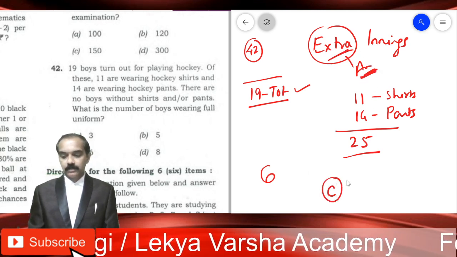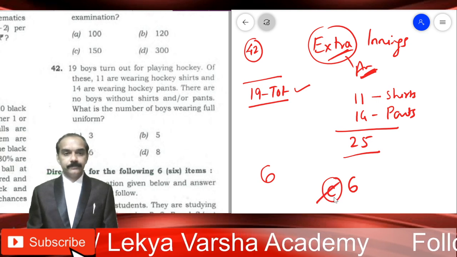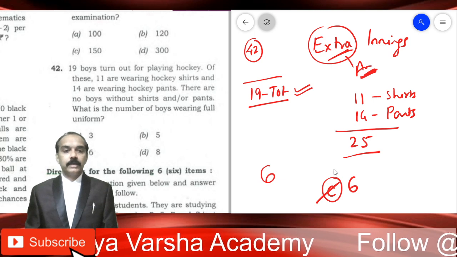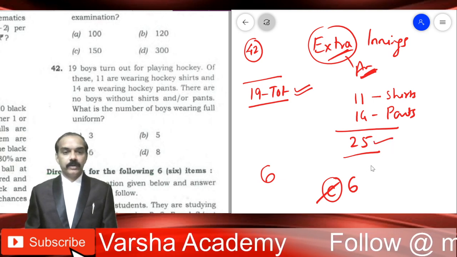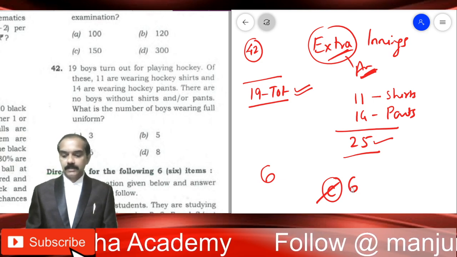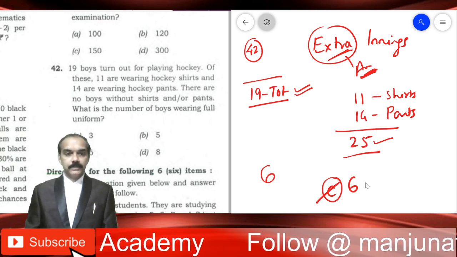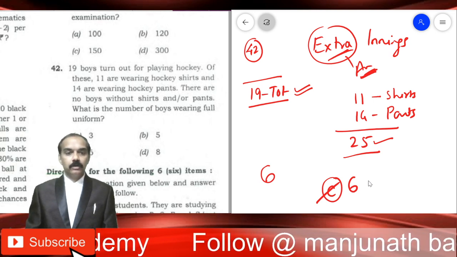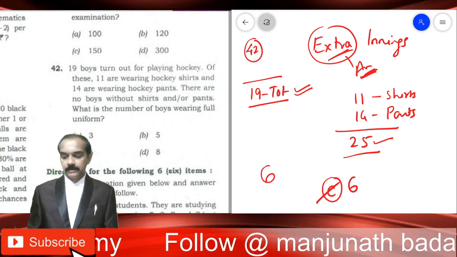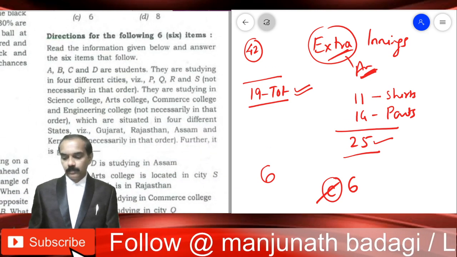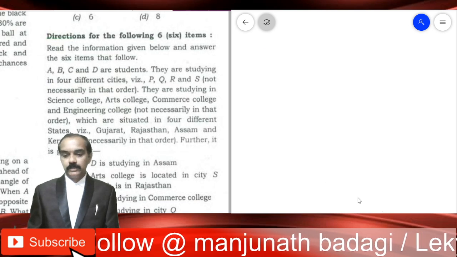Therefore, straight away the third option 6 is the correct answer. There are only 19, but it is showing us 25. Obviously 6 is extra. Extra means the answer. There are 6 boys who are wearing full uniform. That's the meaning.